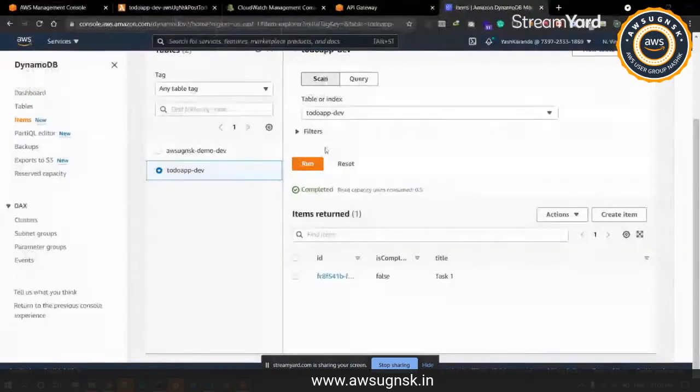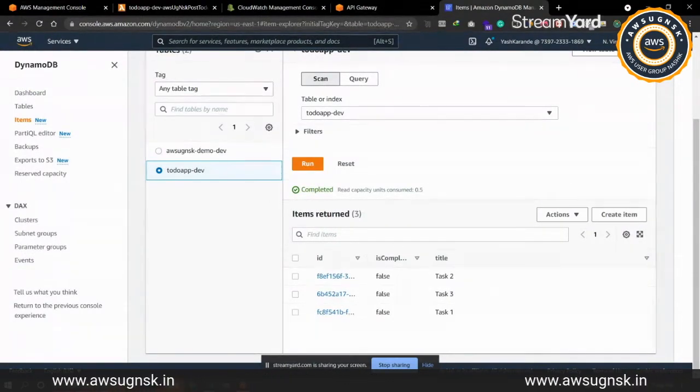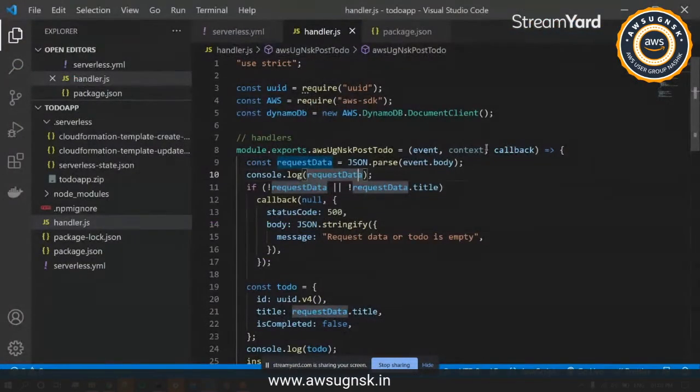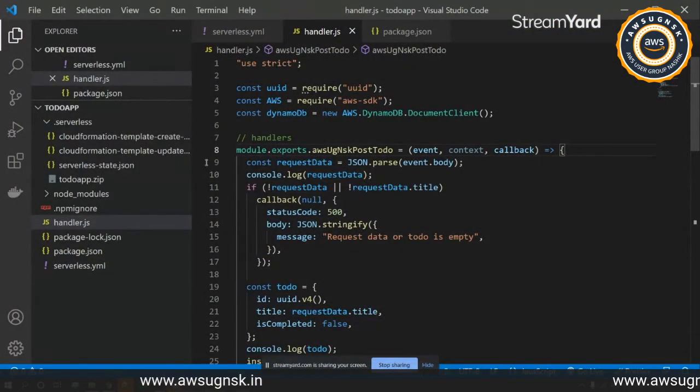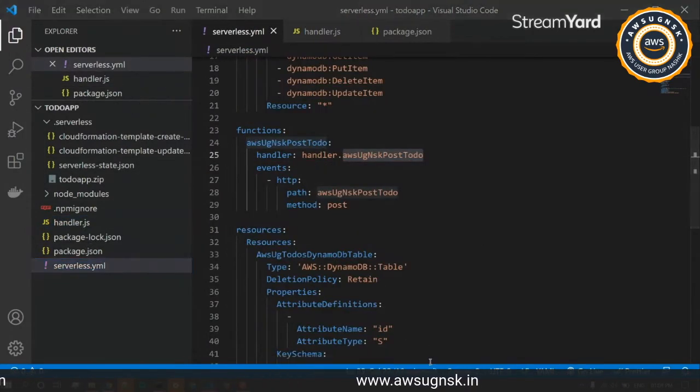Okay, so we have inserted a 3 to, so they should have listed over here. Okay, fine. So we have our post method ready. We will be creating now get all to dos, it will be fetching all the to dos that we have.